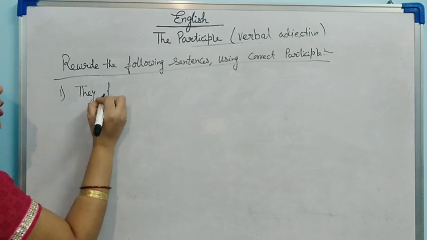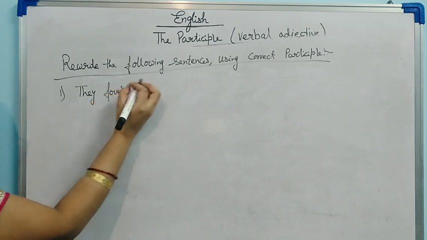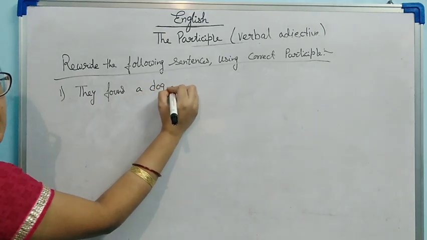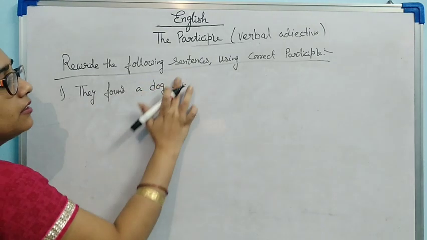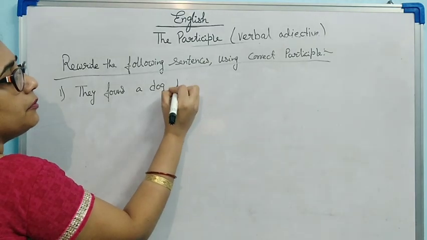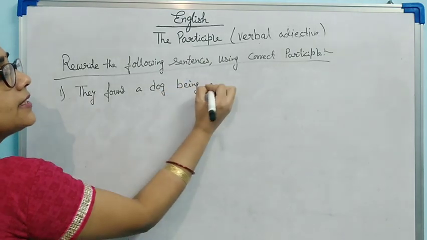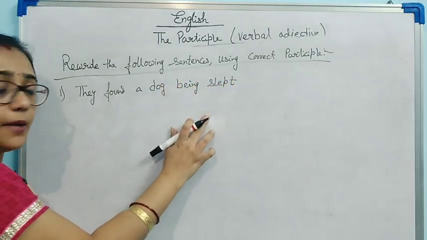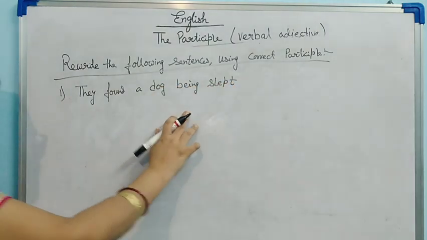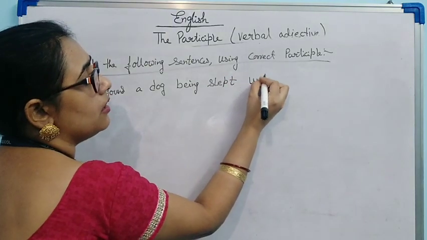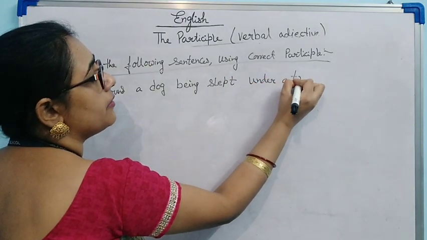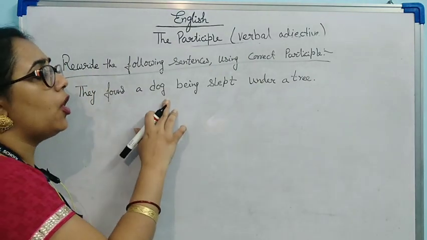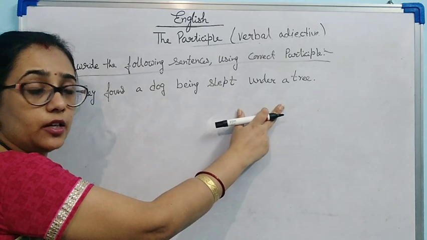They found a dog being slept under a tree. Is this sentence correct? They found a dog being slept under a tree.